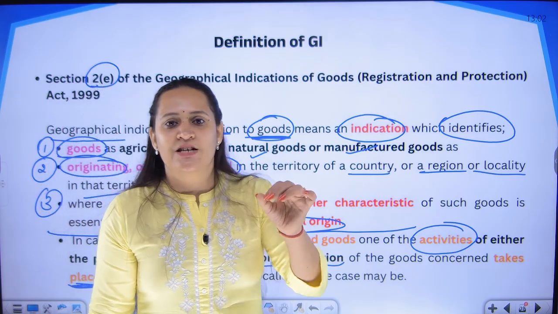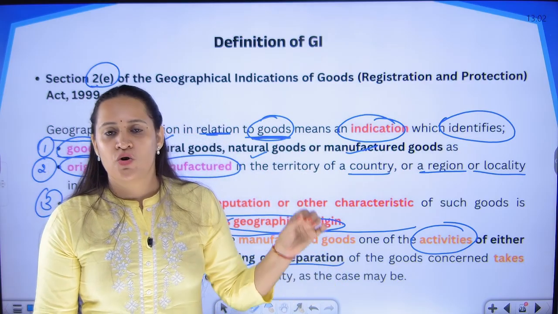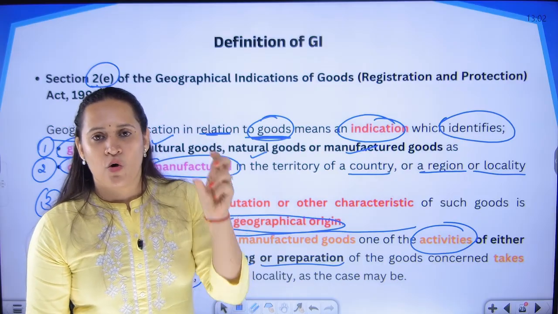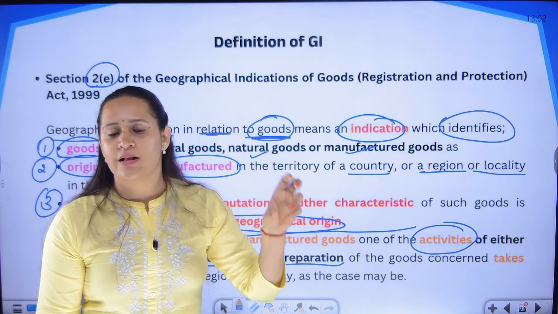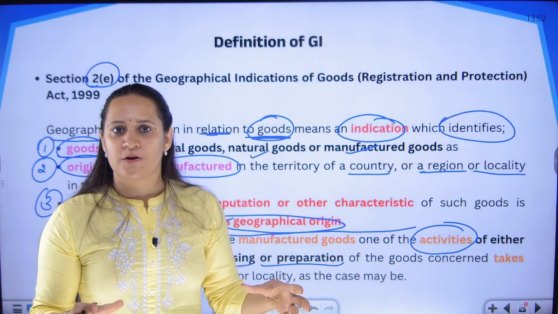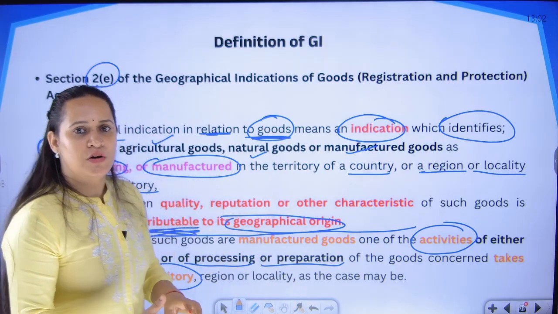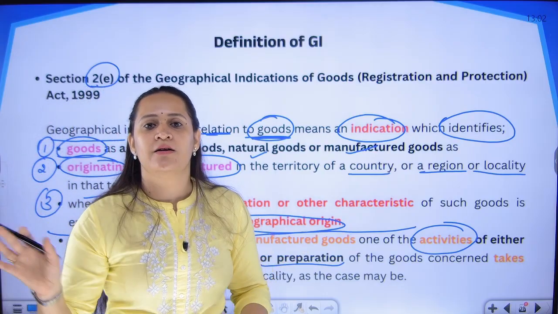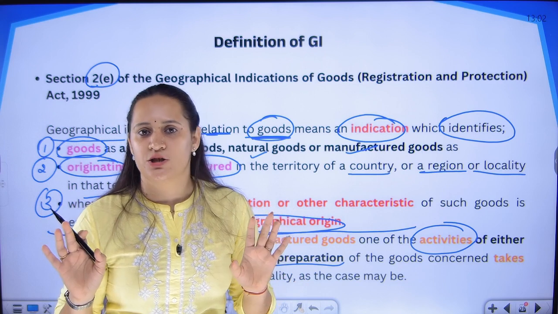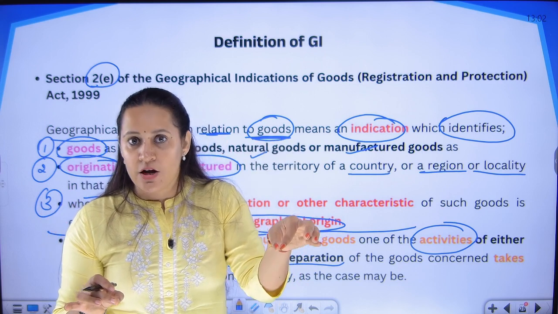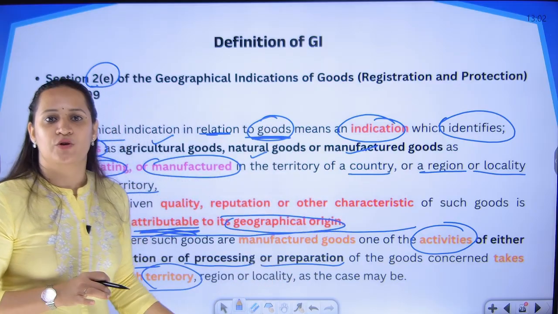Say you call it Mysore sandal soap, and you want to claim protection for that product in the city of Mysore, in the state of Karnataka. But the entire manufacturing process or any preparation work, nothing is carried out in the state of Karnataka. All the work is being done in Tamil Nadu. We cannot give you protection. At least one work related to the manufactured product should take place in the place of origin.